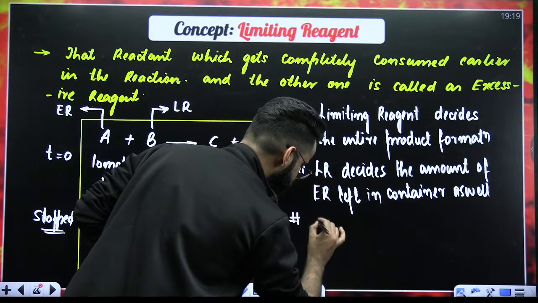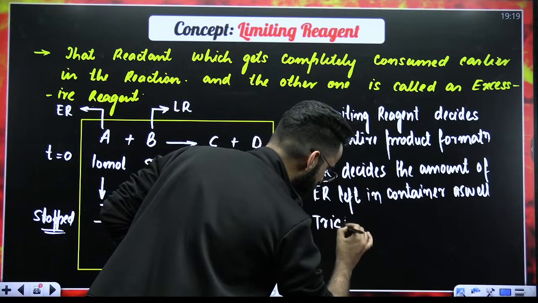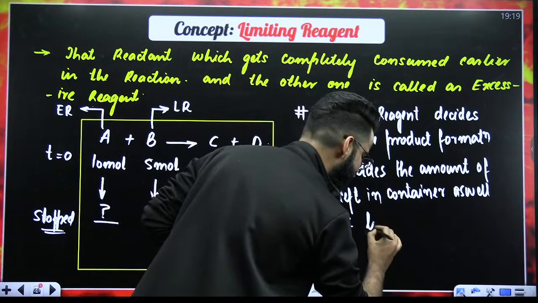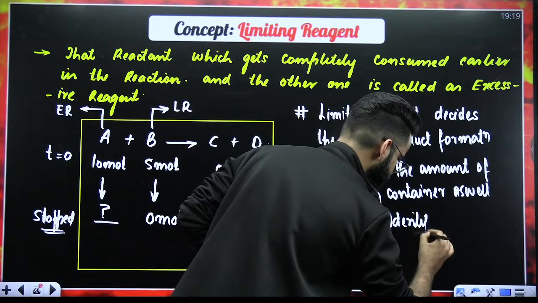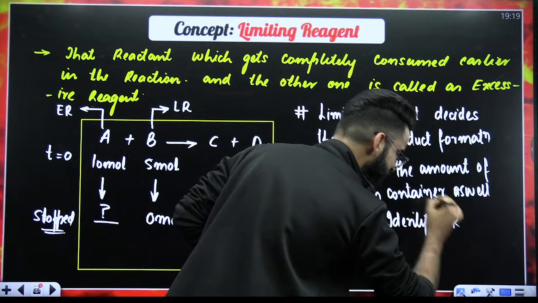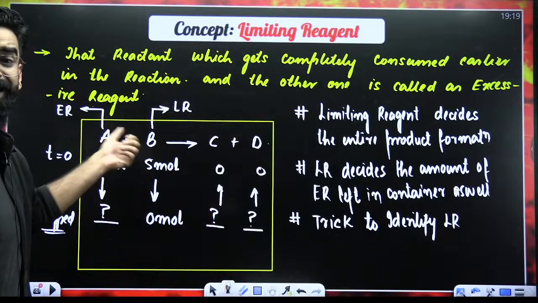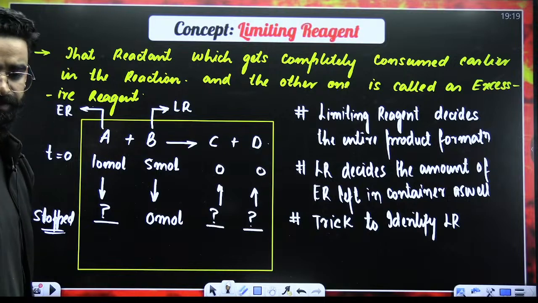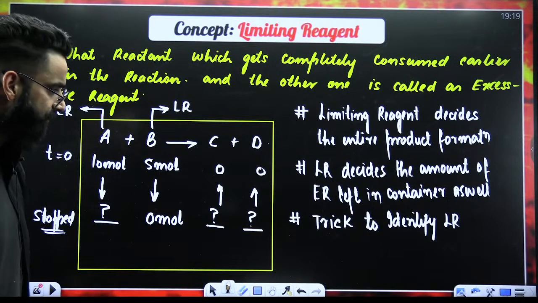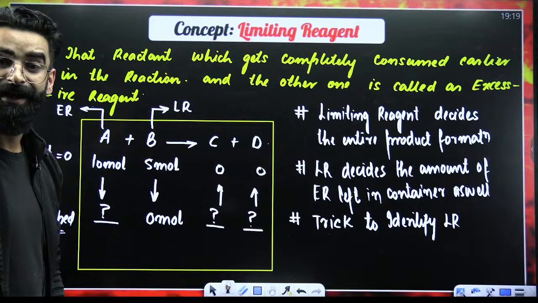there's a trick, my dear students, with the help of which you identify the limiting reagent. For example, you have got the reaction over here. In this reaction, you need to identify which one is the limiting reagent. How do you exactly identify it?